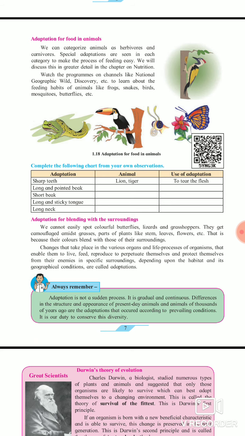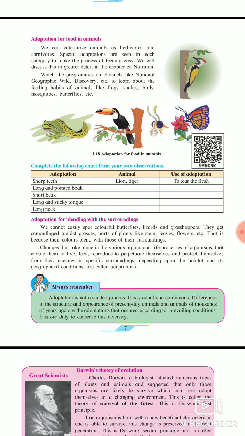Adaptation: sharp teeth, animals: lion, tiger. Use of adaptation: to tear the flesh. Second, long and pointed beak, woodpecker. That picture is given in your book, the first picture. The woodpecker has a long and pointed beak. The use of that beak is to make their nest.